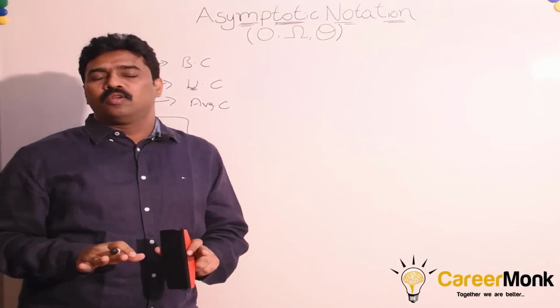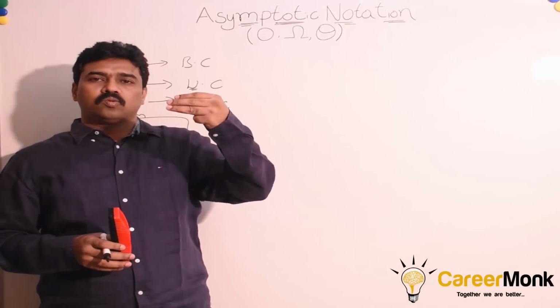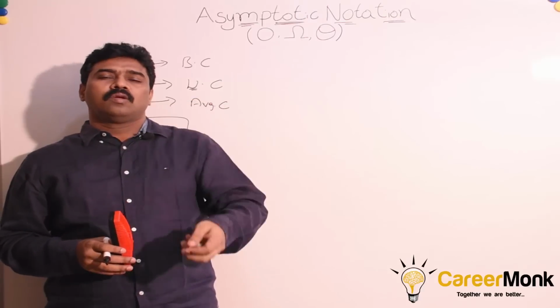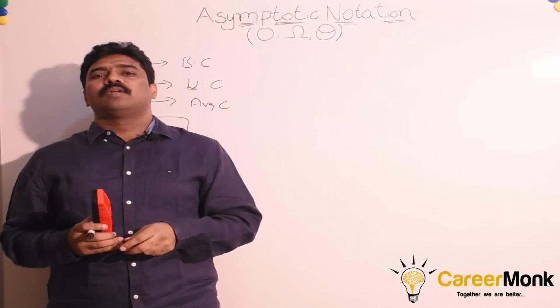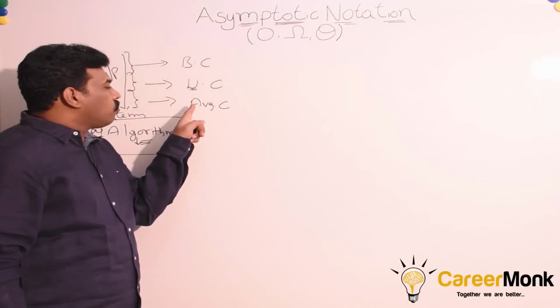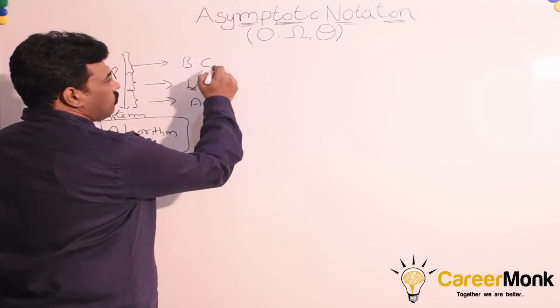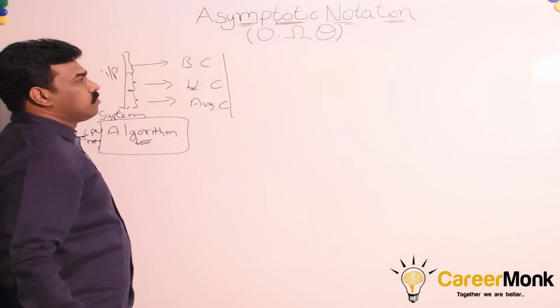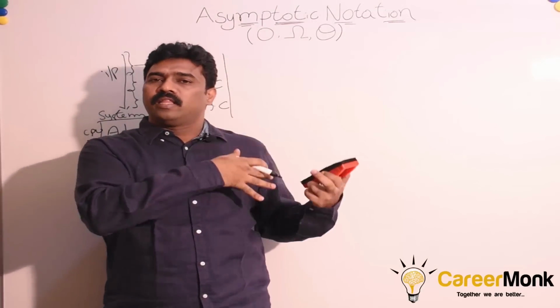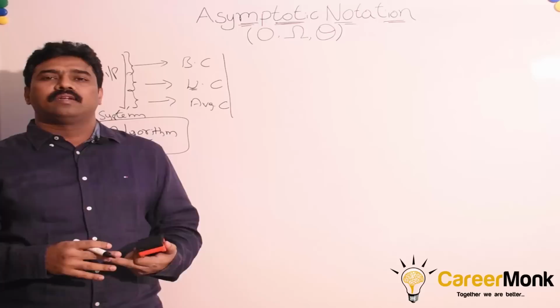So whatever the solution or algorithm, we usually discuss in terms of 3 cases: best case, worst case and average case. Best case means, what is the input for which the algorithm takes less time? What is the input for which the algorithm takes more time? What is the input for which the algorithm takes average time? Okay? Now, let us keep this aside. For a given code, how do we say that this is the best case? Or how do we say that this is the worst case and average case? How do we find that?